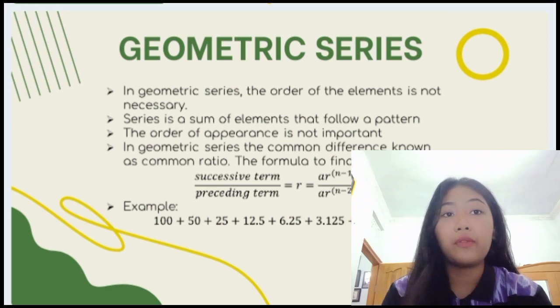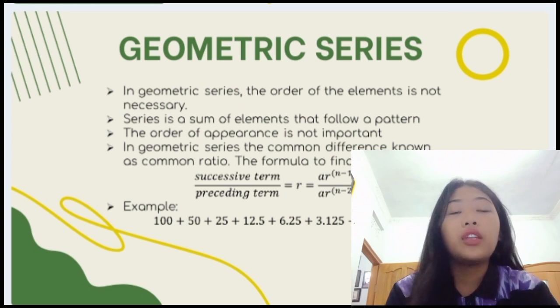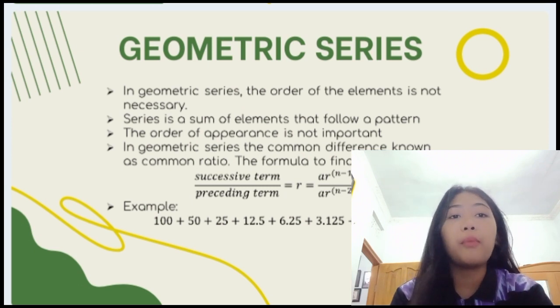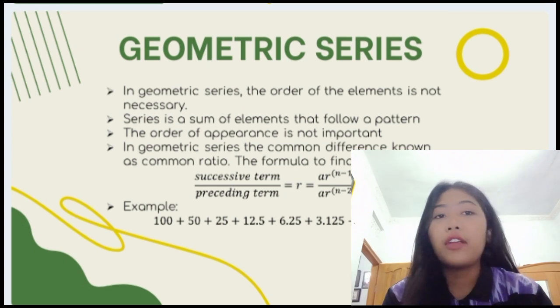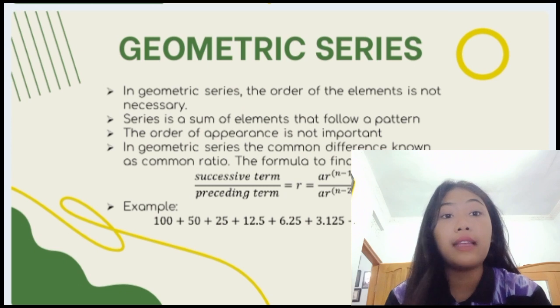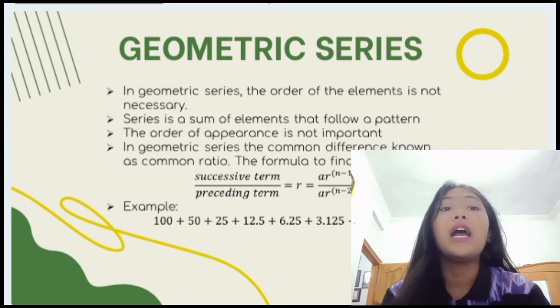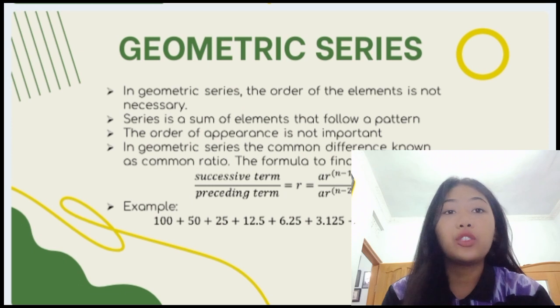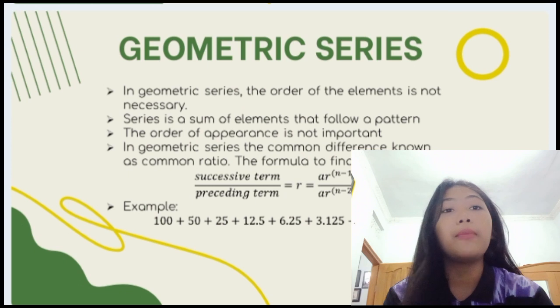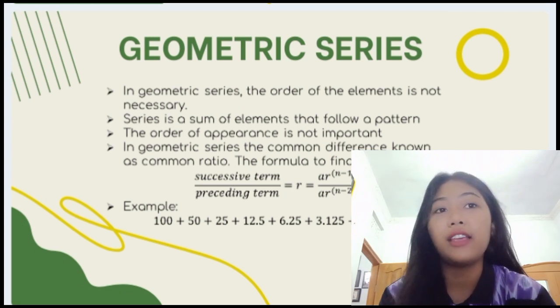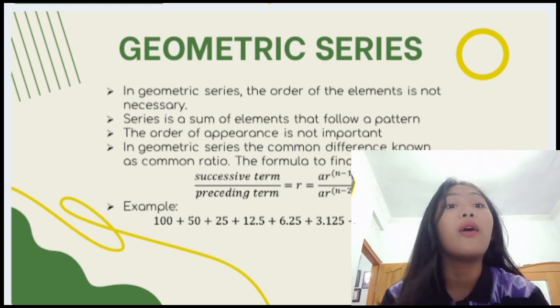We call the common ratio r, equal to a r to the power n minus 1 divided by a r to the power n minus 2. For example, a geometric series: 100 plus 50 plus 25 plus 12.5 plus 6.25 plus 3.125 plus and so on until un, or